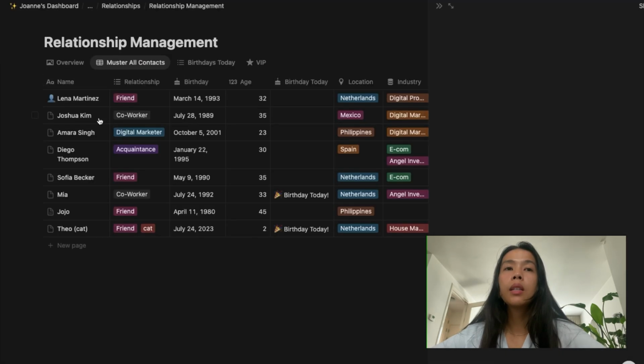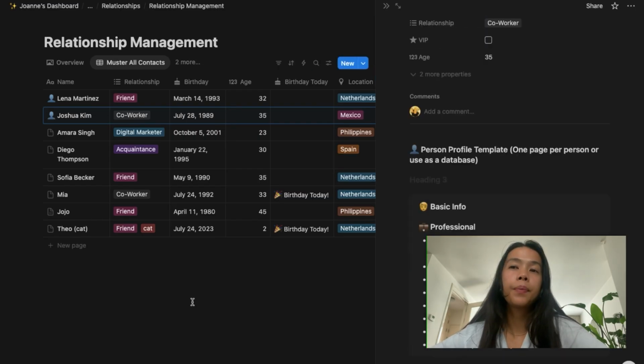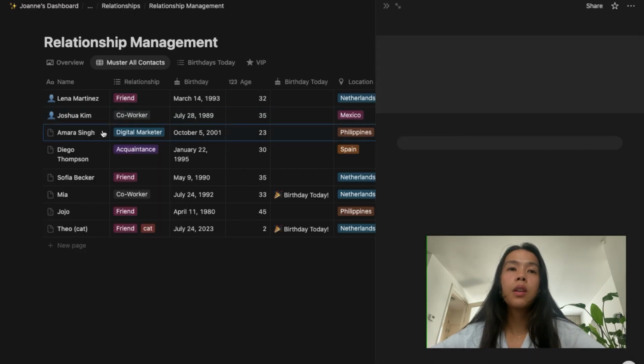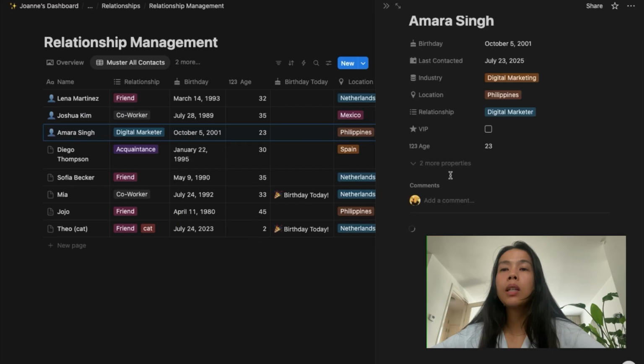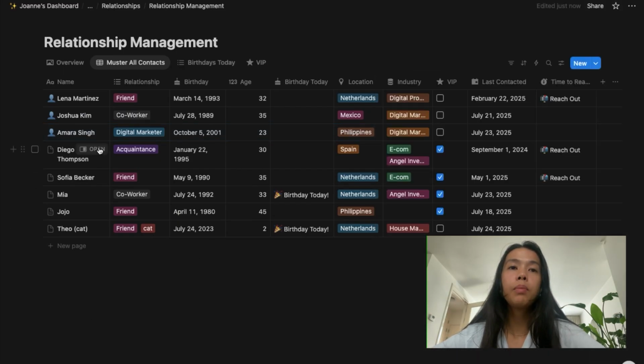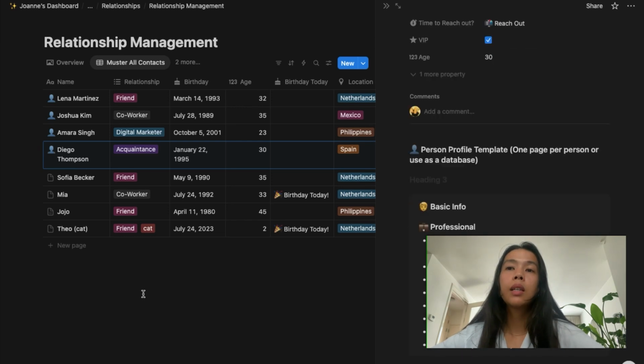We're going to add this now for Joshua. Joshua, new contact. Ta-da! All right, so you guys see the difference. So here, open, add the template that we created, which is the new contact template, to everyone.